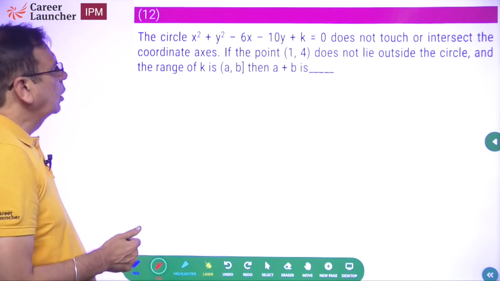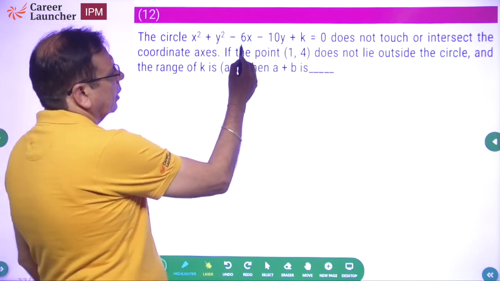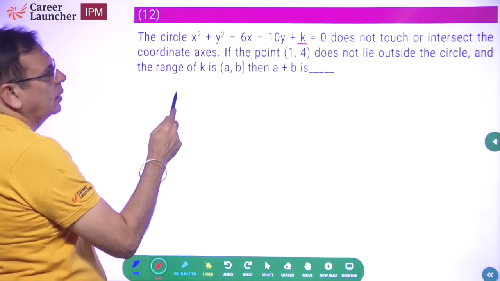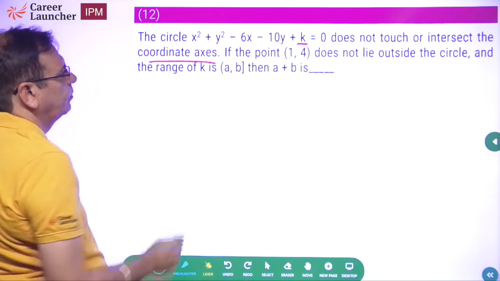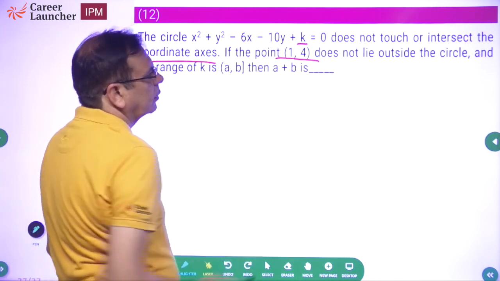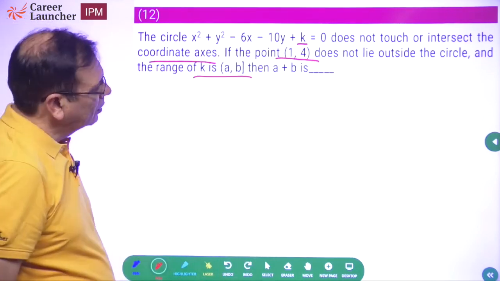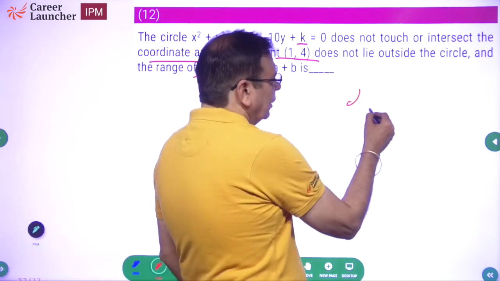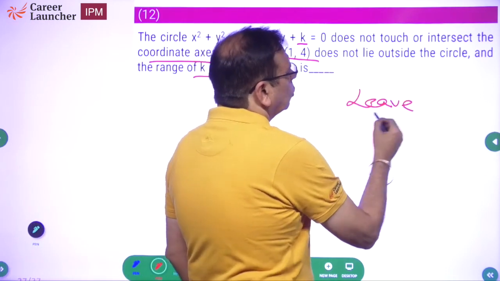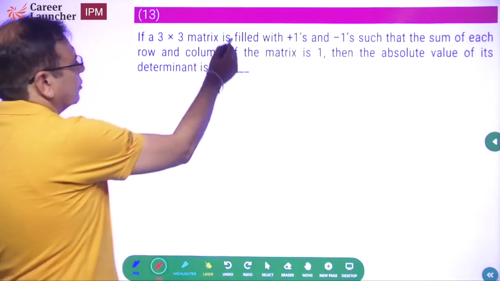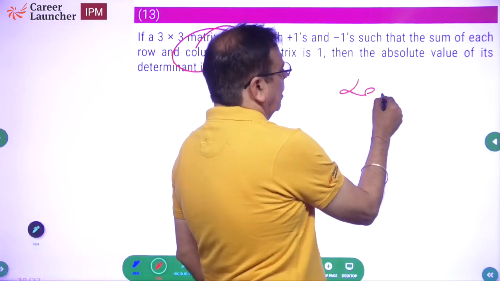The circle x square plus y square minus 6x minus 10y plus k equal to 0 does not touch or intersect the coordinate axis. If the point (1, 4) does not lie outside the circle and the range of k is (a, b), then what is a plus b? I will say don't waste time, leave and go to the next question. Matrix, leave.